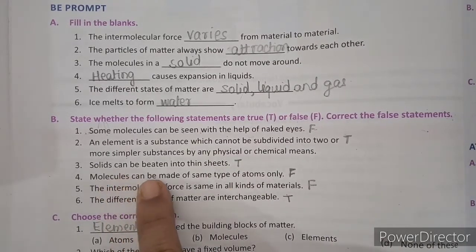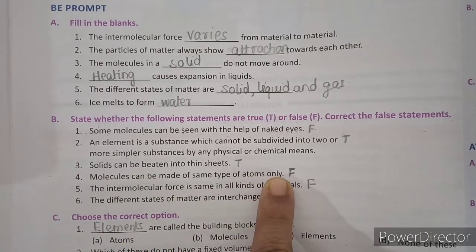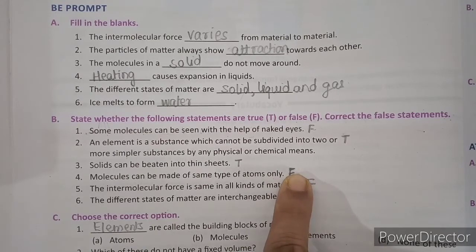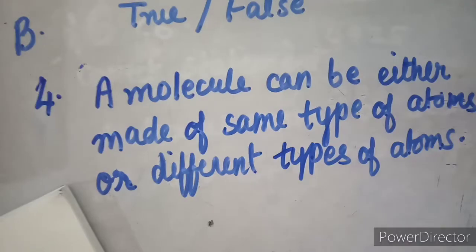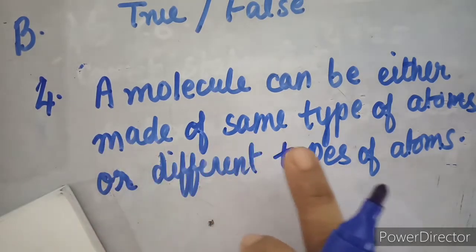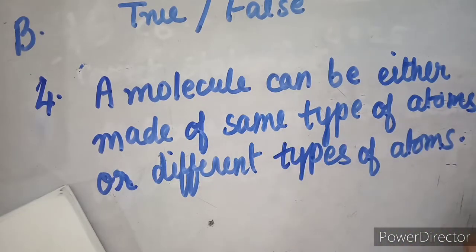Molecules can be made of the same type of atoms only. The statement is false. So write the correct statement for your fourth false statement: a molecule can be made of either the same type of atoms or different types of atoms. So this is the correct statement.